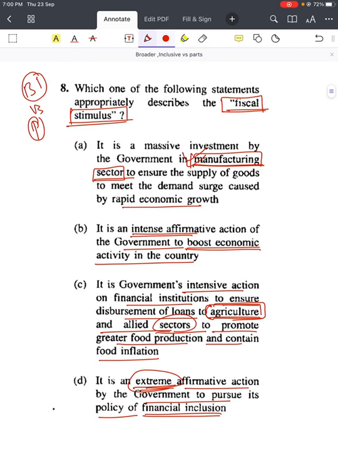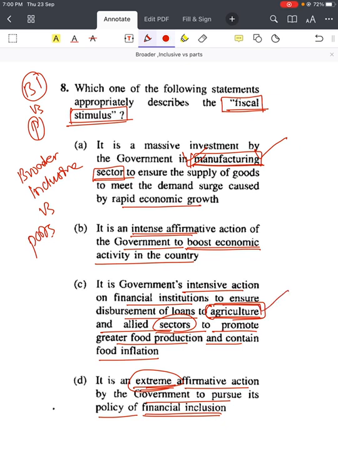So what I mean by broader inclusive versus parts option: first is a part option. Why? It is talking about manufacturing sector. Again, third is talking about agriculture sector. Again, part option. But come to the second. Second is talking about economic activity in general. That's why it is a more broader and inclusive option, right?